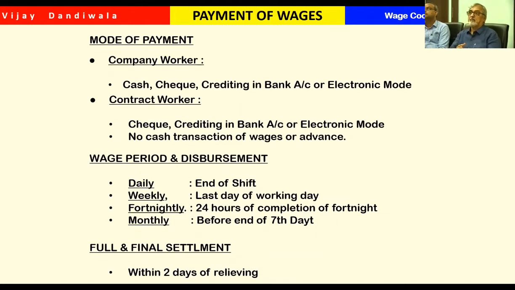So before starting the implementation of this wage code, it is better that you meet the bank manager and tell them we have two things. If we pay according to your contract, then we are violating the labor act. And if we do not pay, then the provision of your contract is violated.